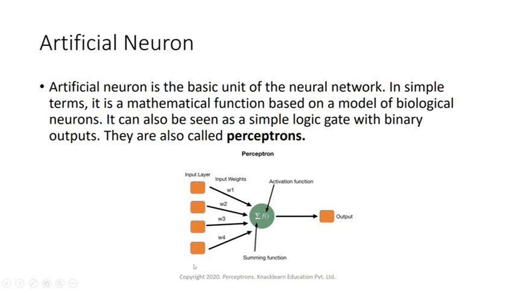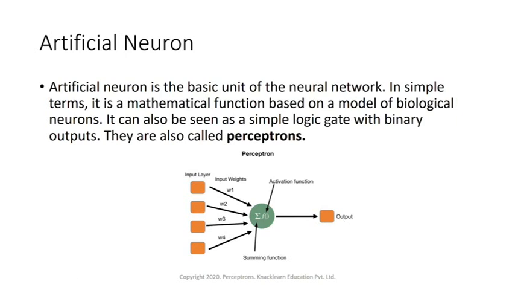Suppose we give some input, and that input will be assigned something called a weight. Weight is a deciding factor which will decide which input should be fired forward or not. Then there is something called a summing function, also called weighted sum, where all the inputs get added with the weights. Then there is an activation function, which will activate that signal further, and after that you have the output.